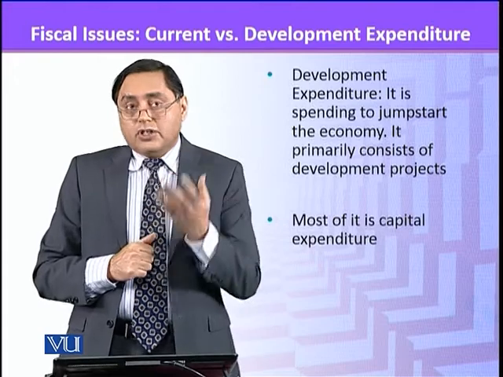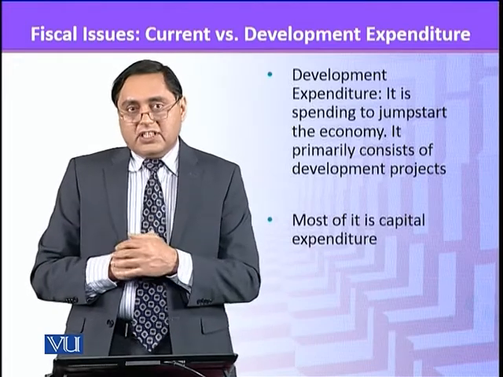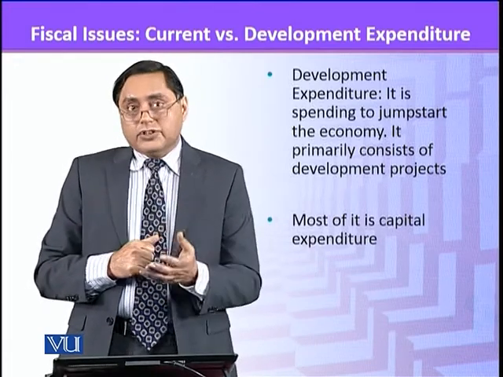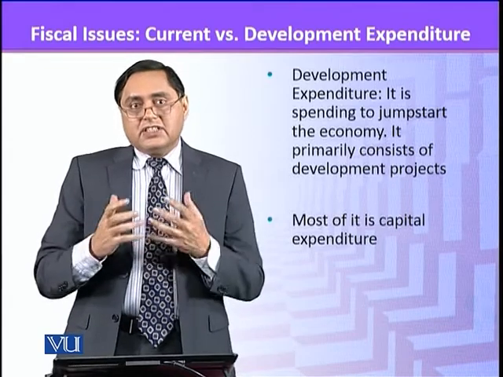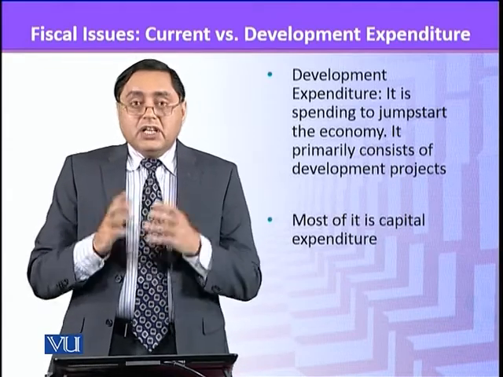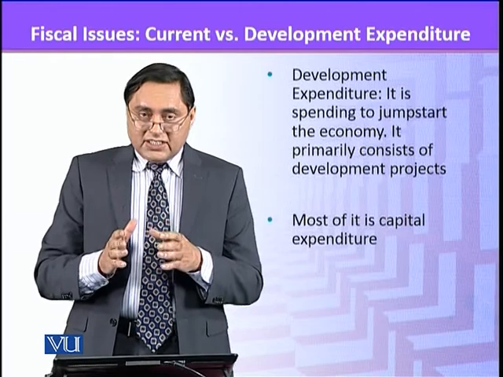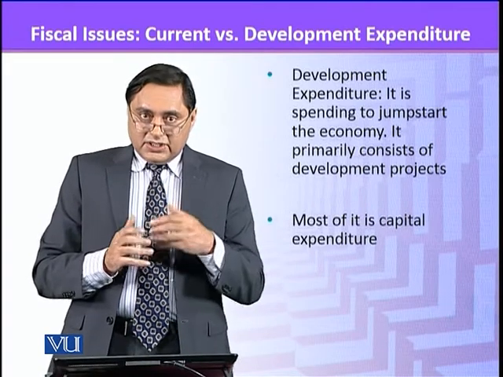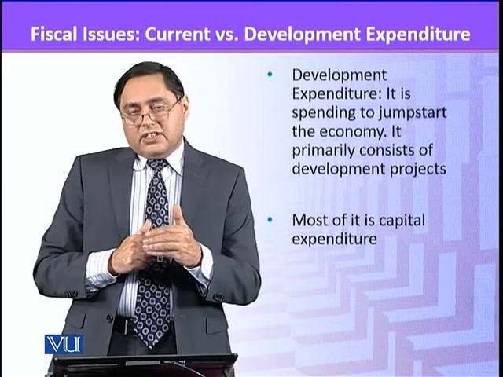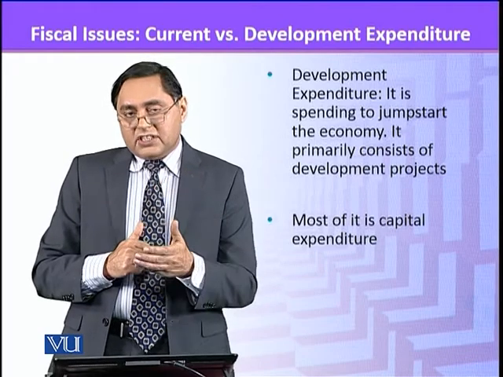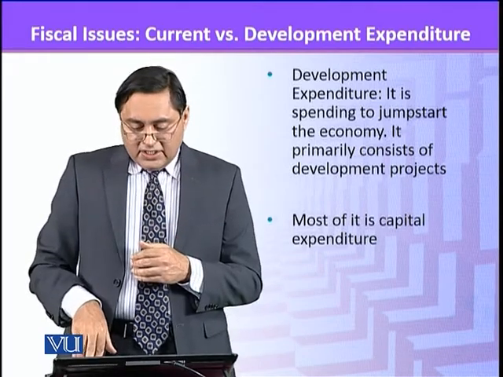A new hospital, a new university, a new college, a new road, a new bridge, all of these come through development expenditure, which directly relates to jumpstarting and improving the economy.